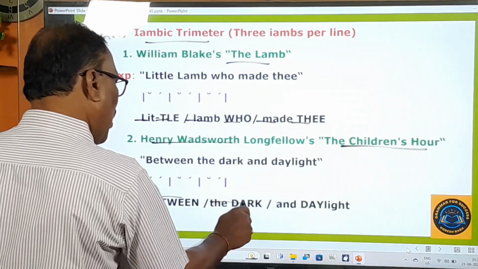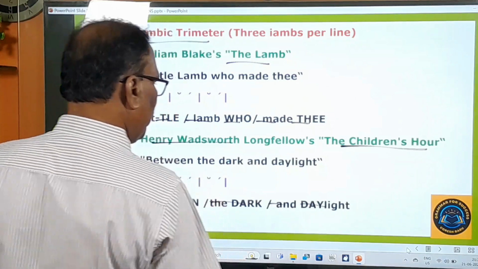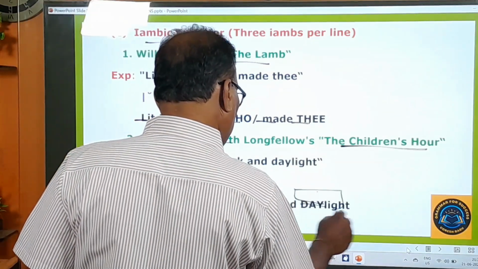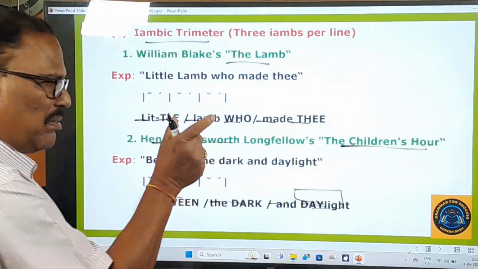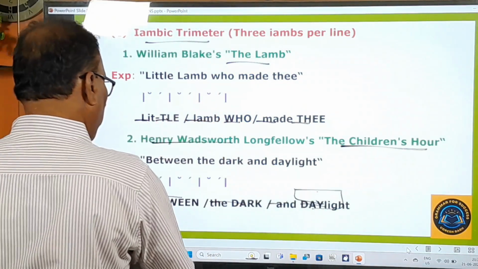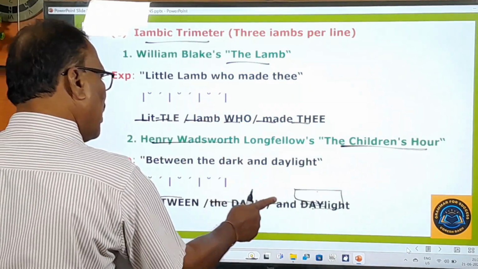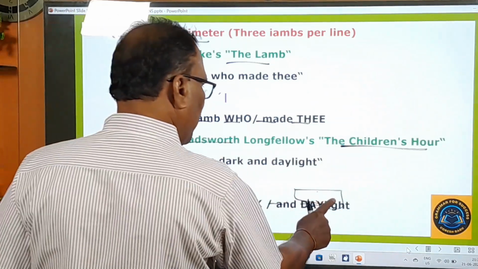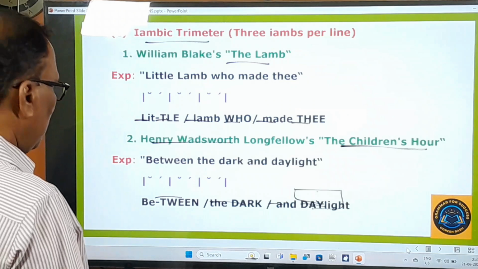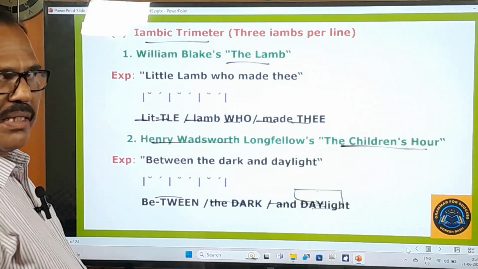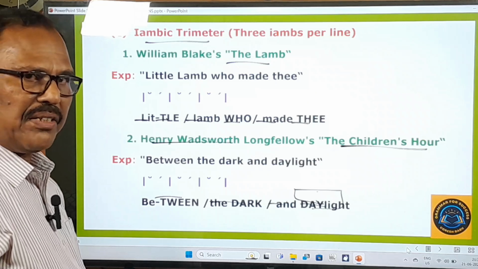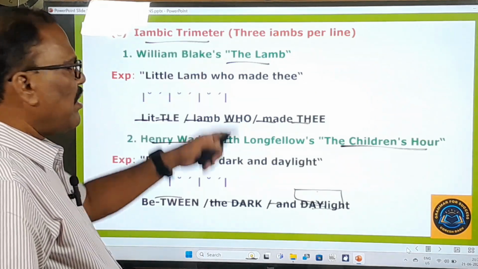Between the dark and daylight, of course, and daylight. All of daylight is taken as one word, so it has to be capitalized, but it is not capitalized, whatever it is. So there are 3 feet in this line. These 3 iambic feet make the line an iambic trimeter line, right?